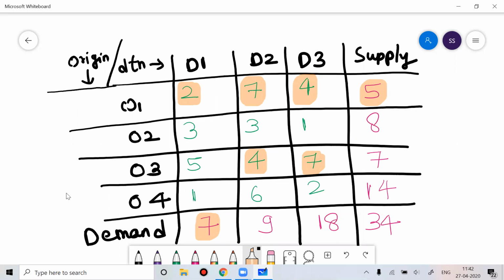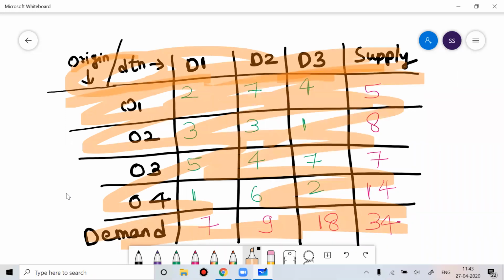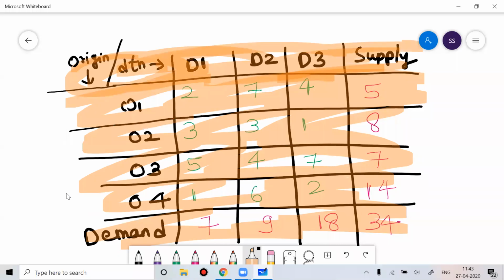I hope you have understood what I'm talking about. When you solve a transportation problem like this, you'll see some values given in a table. In the exam, you'll see some values given in the form of a table.